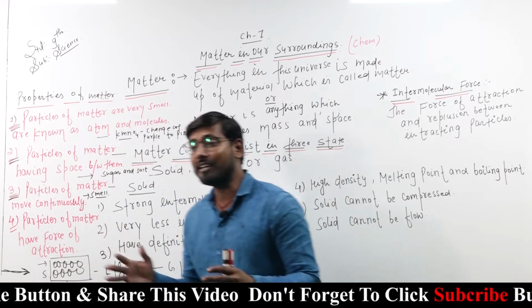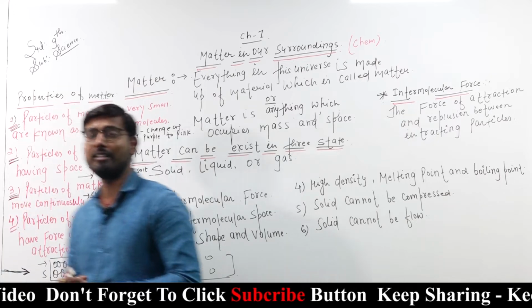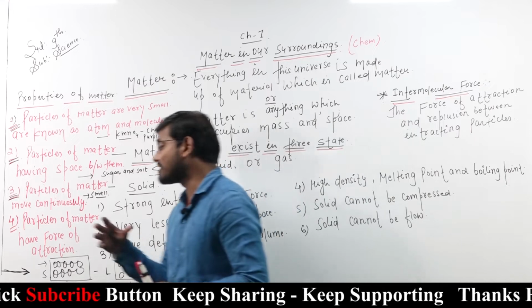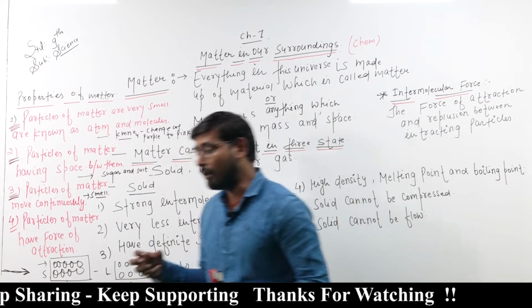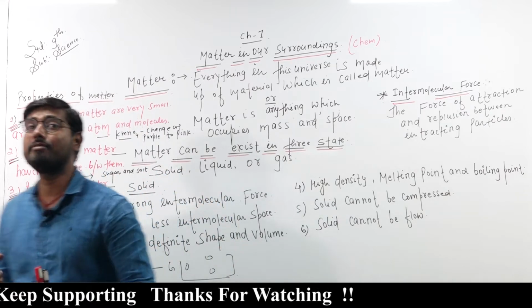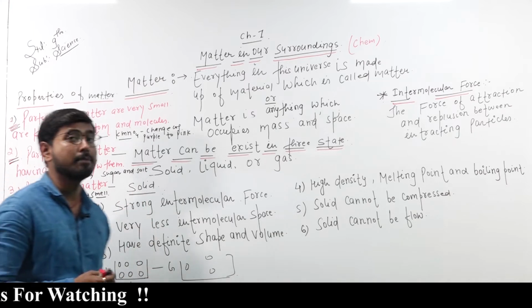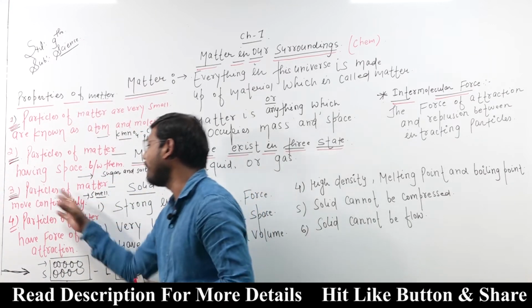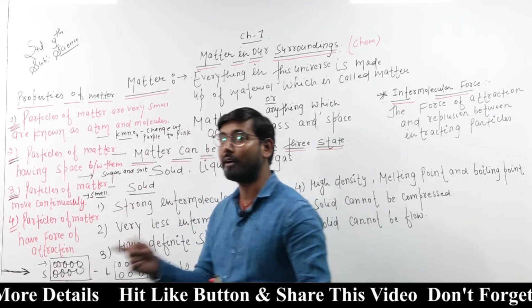And if we are sitting in another room and any smell originates in another place, the smell of these particles can come to us and we can observe it. How is it possible? It is possible due to the properties of matter, because particles of matter move continuously. It is a property of matter.